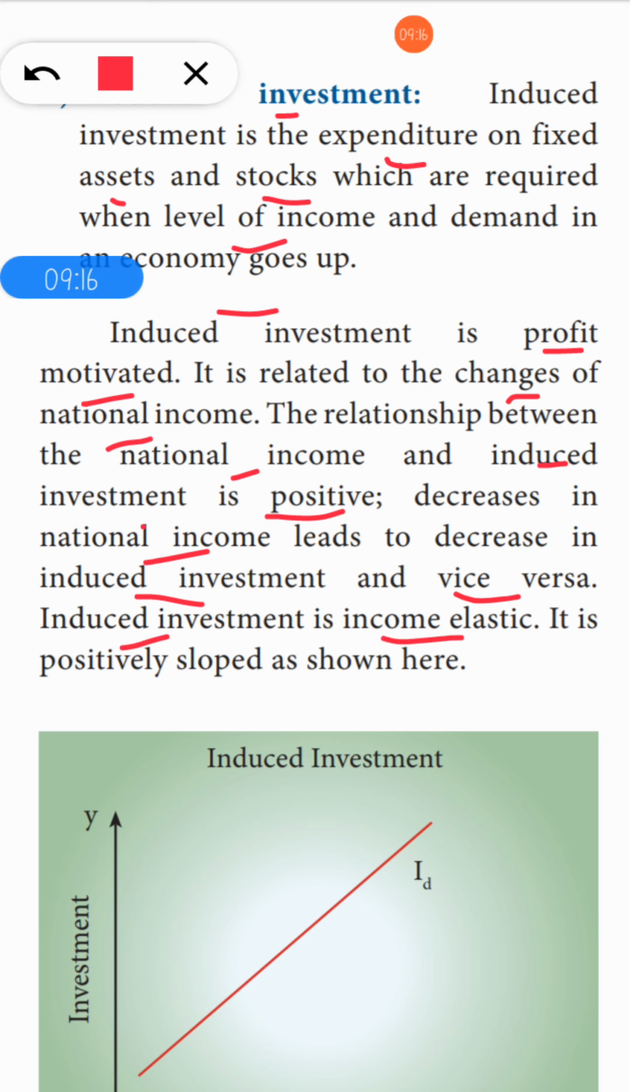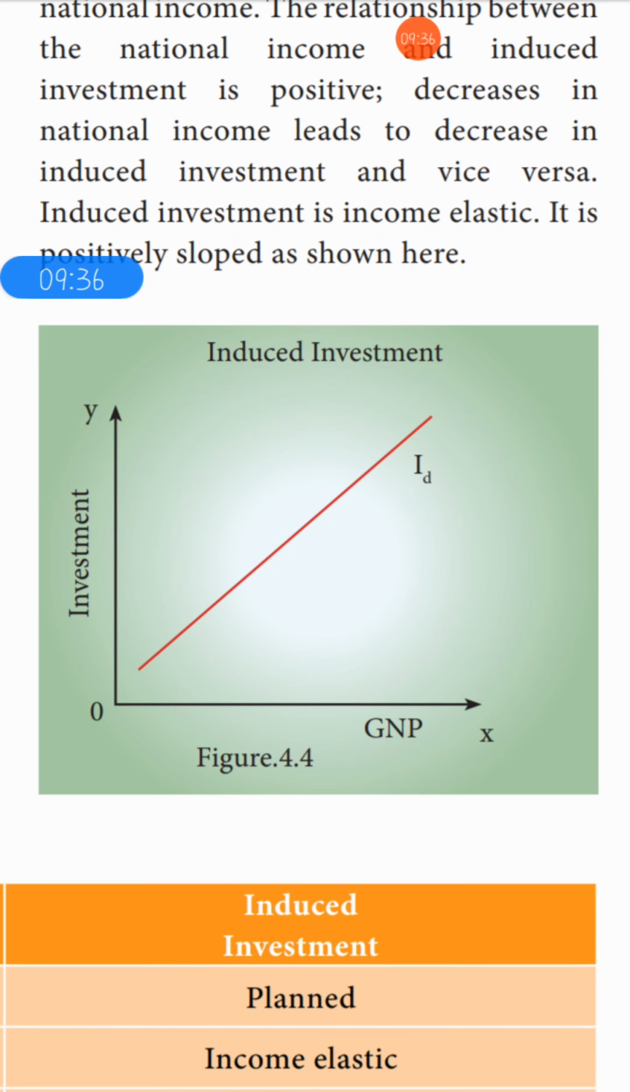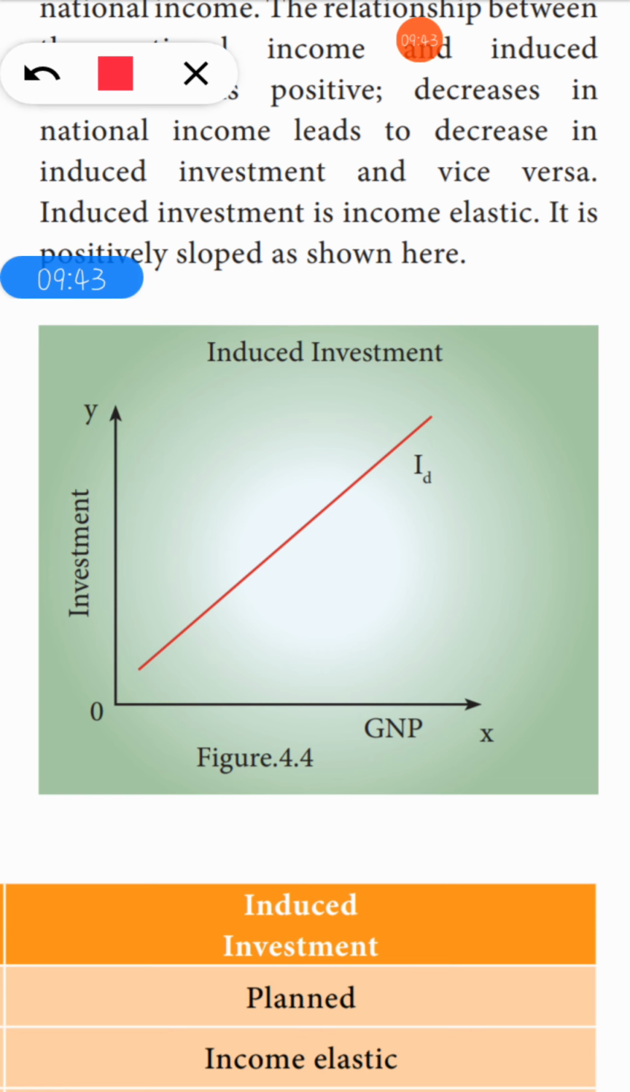Speaking about autonomous investment, it was income inelastic, but this is elastic. So any change in income will affect the investment. It is positively sloped, as shown. Already I told you all that autonomous investment will be a horizontal, parallel straight line, but here, since changes occur, the induced investment will slope, and this slope will be positive.